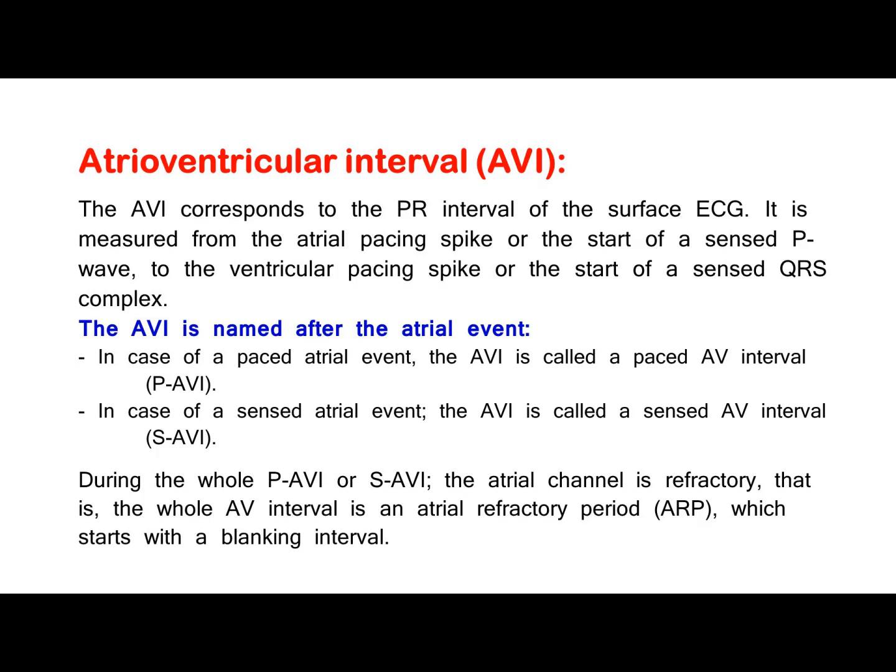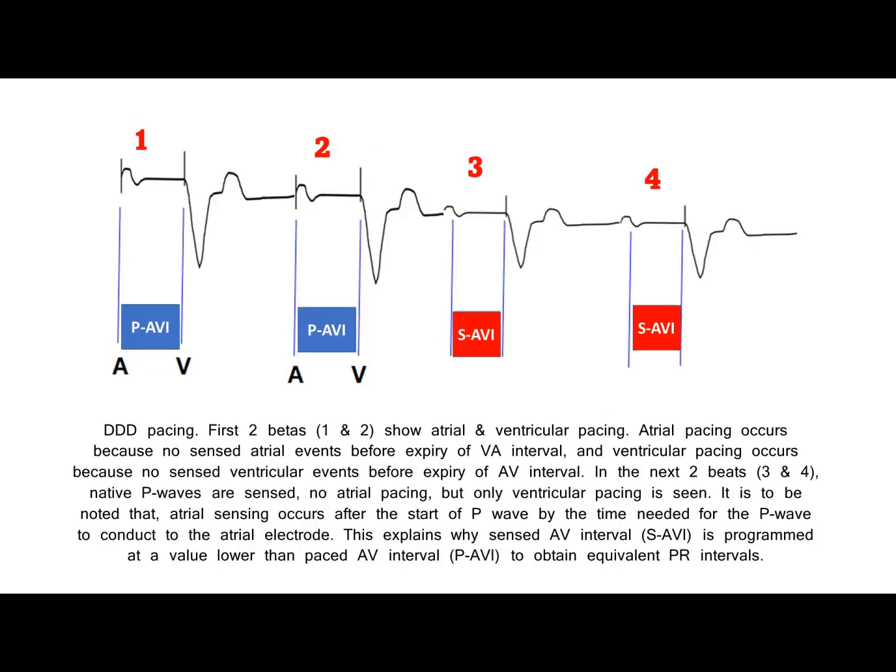During the whole PAV or SAV, the atrial channel is refractory, that is, the whole AV interval is an atrial refractory period, ARP, which starts with a blanking interval. DDD pacing. First 2 beats, 1 and 2, show atrial and ventricular pacing. Atrial pacing occurs because no sensed atrial events before expiry of VA interval, and ventricular pacing occurs because no sensed ventricular events before expiry of AV interval.